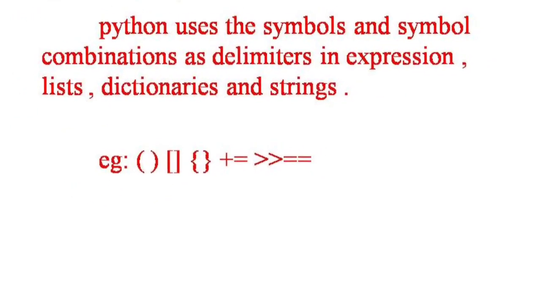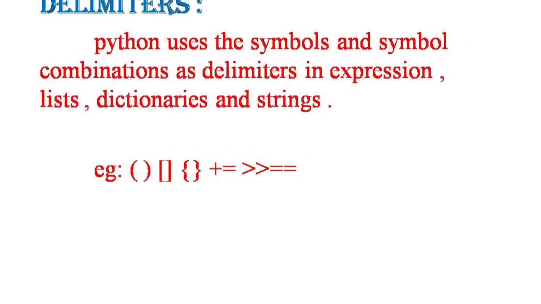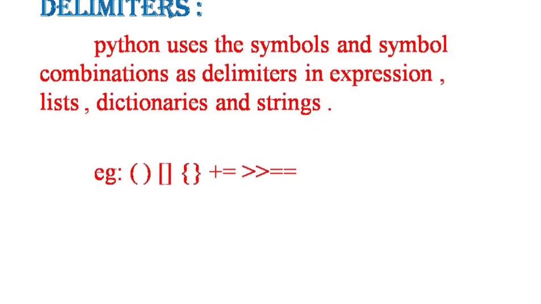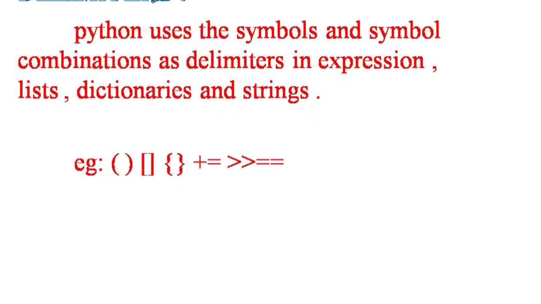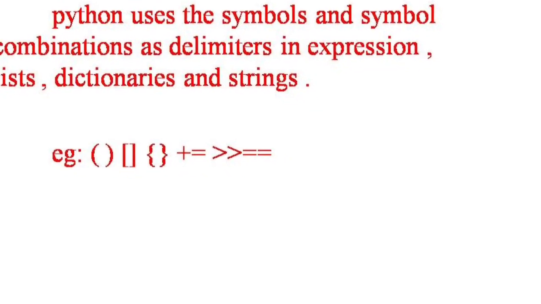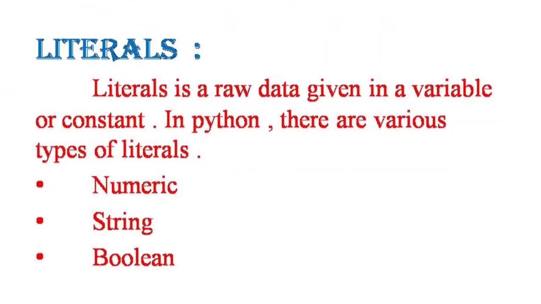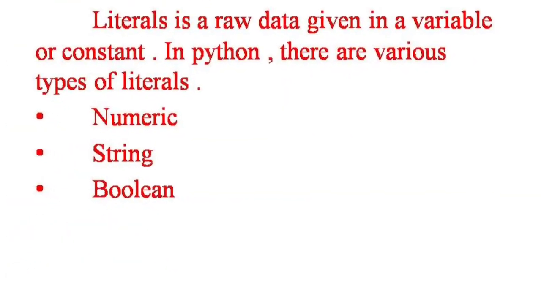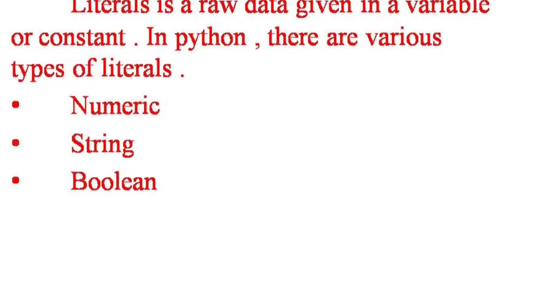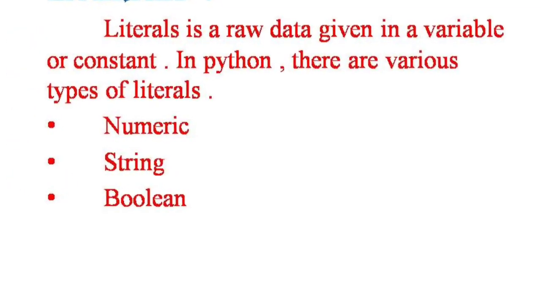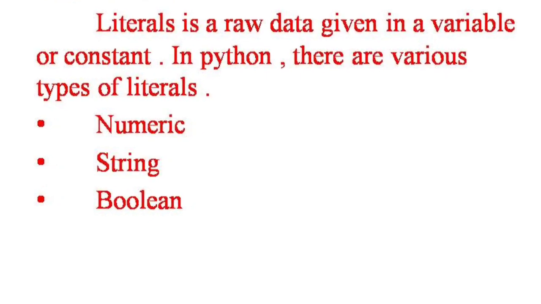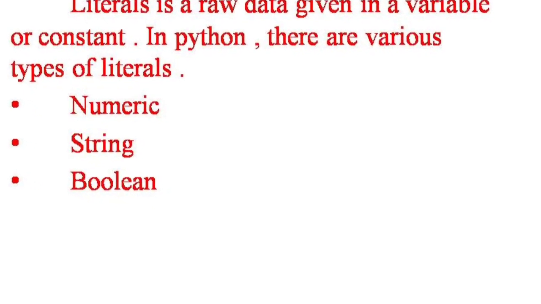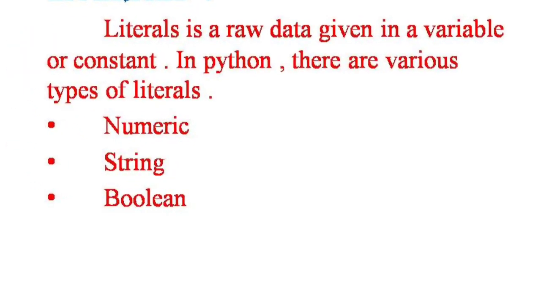Python uses the symbols and symbol combination as delimiters in expression, list, dictionaries, and string. Now we will see what is a literal. Literals is a raw data given in a variable or constant. In Python, there are various types of literals. They are numeric literal, string, and boolean.